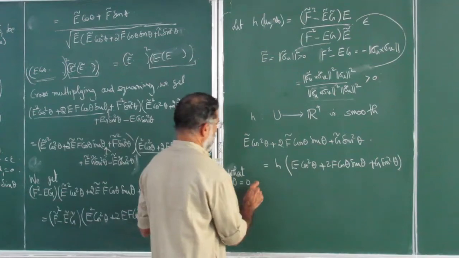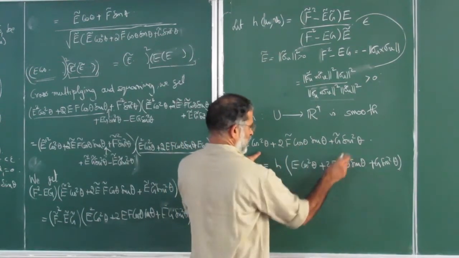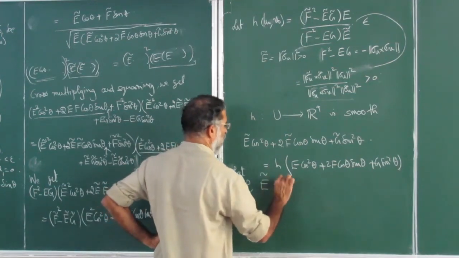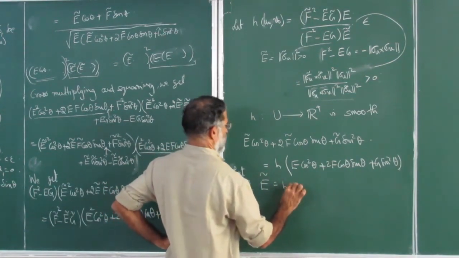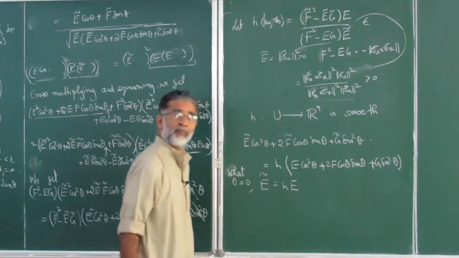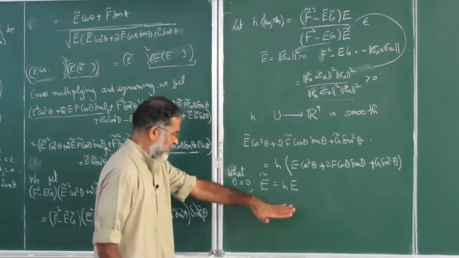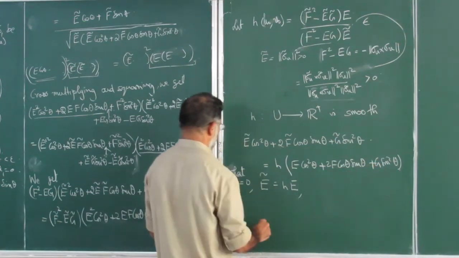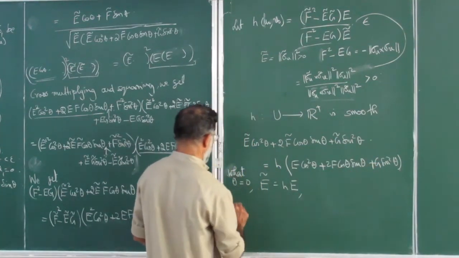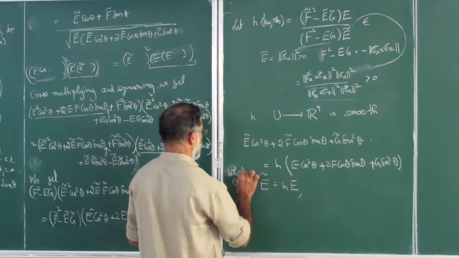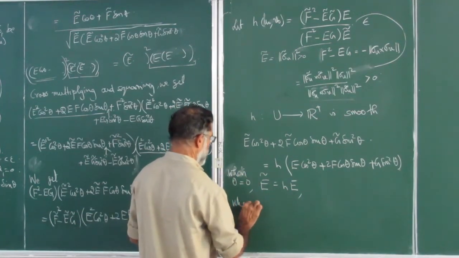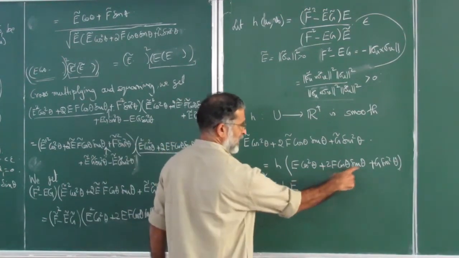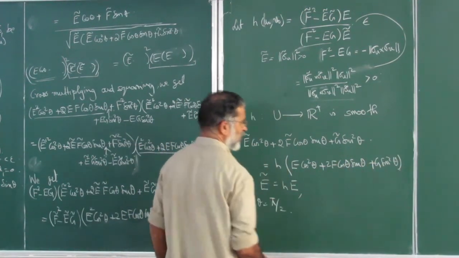So now if theta equal to 0, what will happen? These two terms go, so you will have E tilde is equal to h E. Again, at present it is u naught v naught, but that is general. Similarly for the last one, when theta equal to pi by 2, then the cos terms go, so you will have only sin square theta, that's 1.